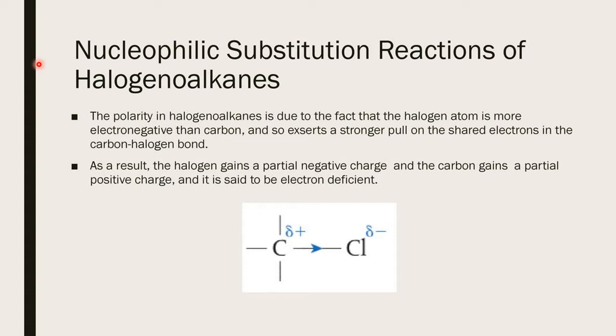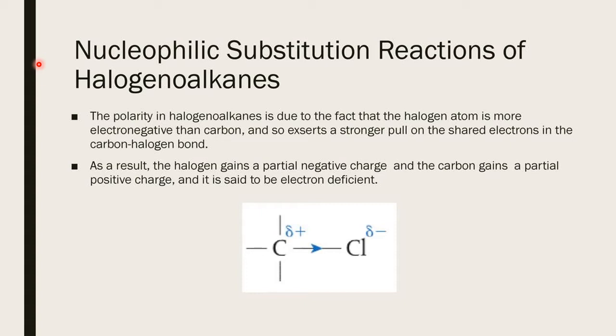I welcome you all once again for today's session on the first part of chemical properties of haloalkanes and the haloarenes, that is nucleophilic substitution reactions of halogenoalkanes. These are called by different names: halogenoalkanes, halogenated alkanes, alkyl halides, haloalkanes.